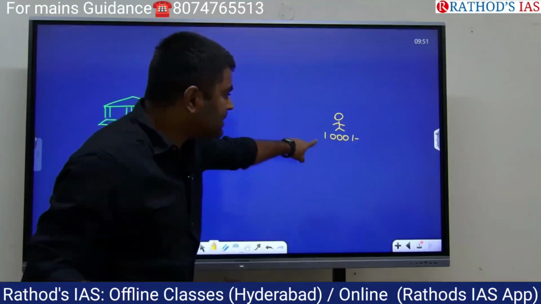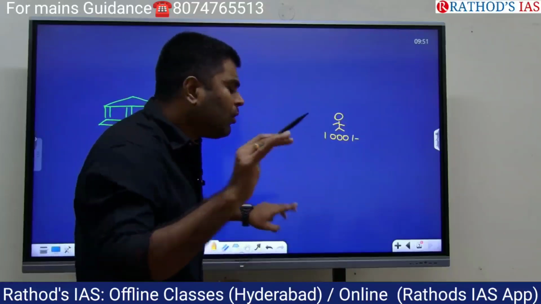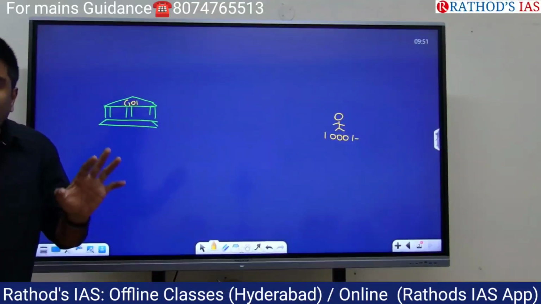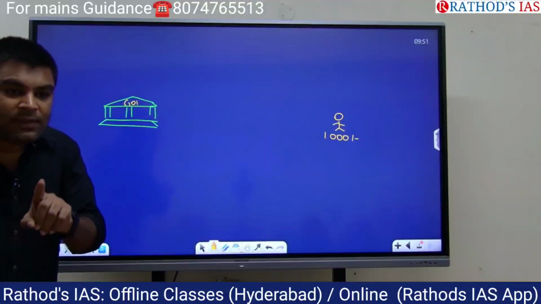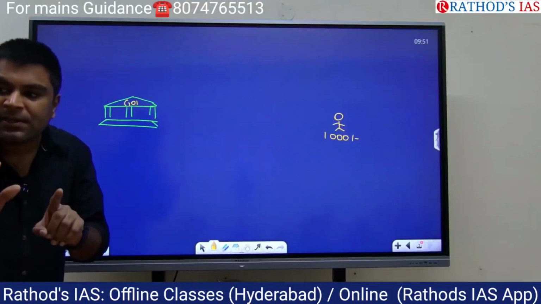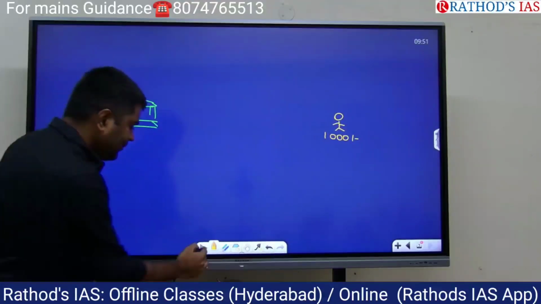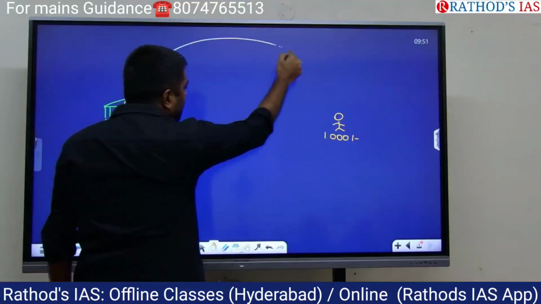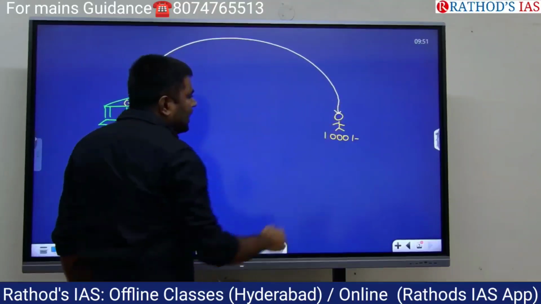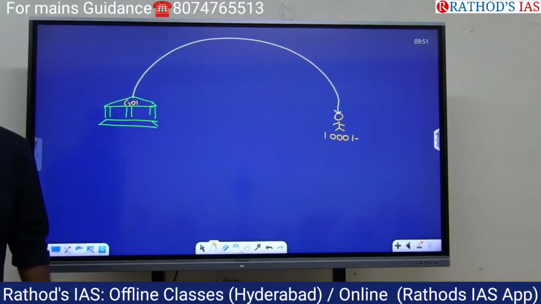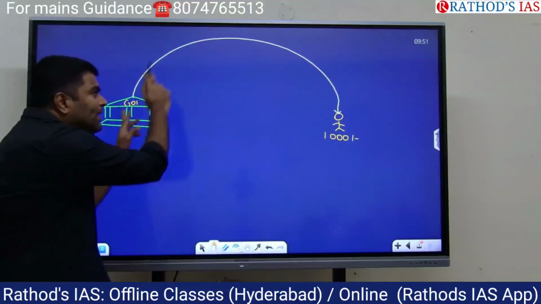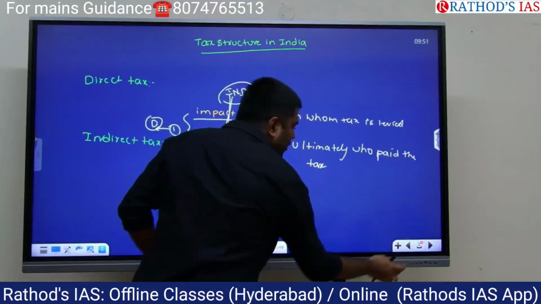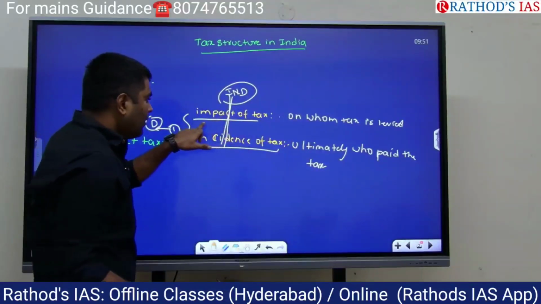Now, this person is earning an income of about 1,000. Government of India says that those people who are earning an income of about 1,000 rupees need to pay an income tax of 10% to the government of India. Now, on whom is the tax levied? On this individual. Now, what is the term we use for on whom the tax is levied? Impact of tax.